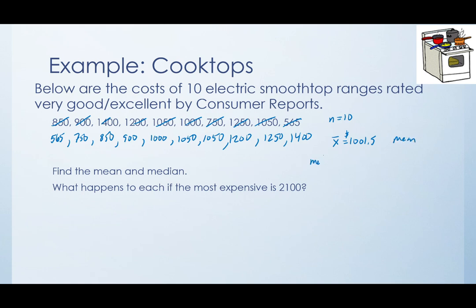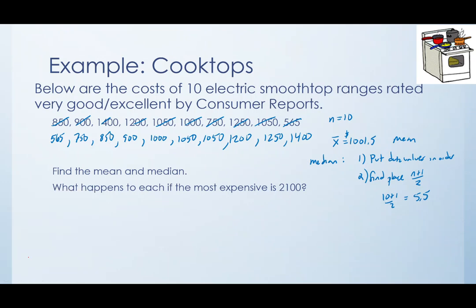For the median, remember your first step is, if the data values are not already in order, put your data values in order. And then 2, we're going to find our place number. So n plus 1 over 2. So this is going to be 10 plus 1 over 2. That's going to give me 11 over 2, which is 5.5.